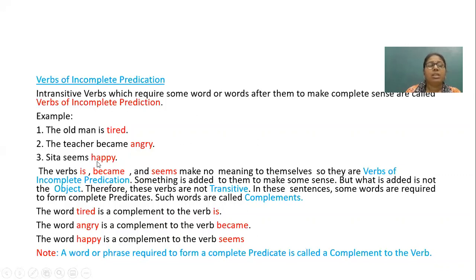In the third sentence, happy is a complement to the verb seems. So here, what can be the definition of a complement? A word or phrase required to form a complete predicate is called a complement to the verb. Again, I am repeating, a word or phrase required to form a complete predicate is called a complement to the verb.